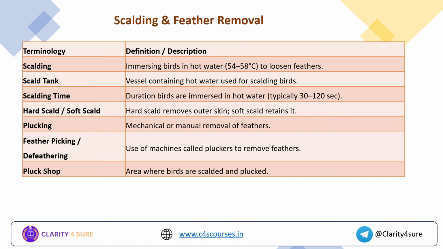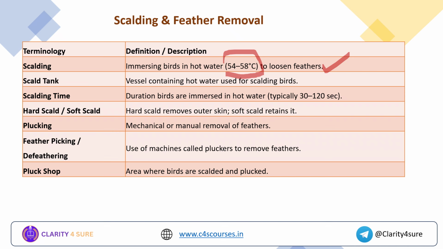Now coming to scalding and feather removal, these are the post-slaughter terminologies related to your poultry processing. First comes scalding. What is scalding? It is just immersing the slaughtered bird in hot water. The temperature is 54 to 58 degrees Celsius to loosen the feathers.